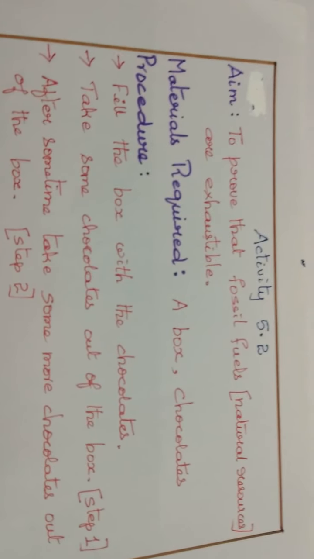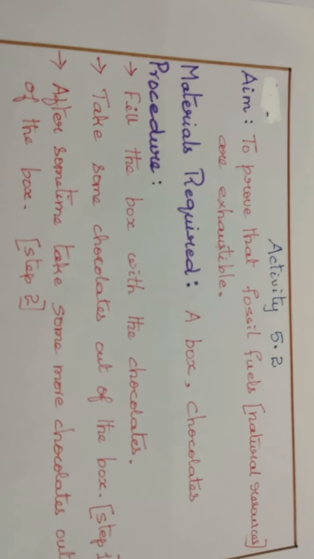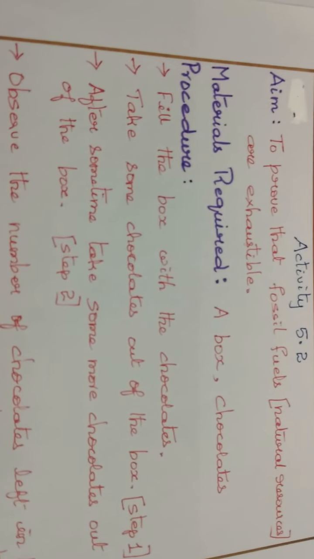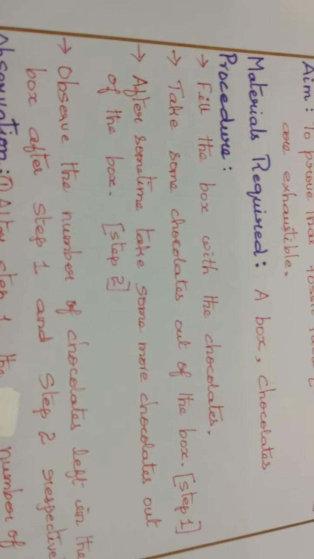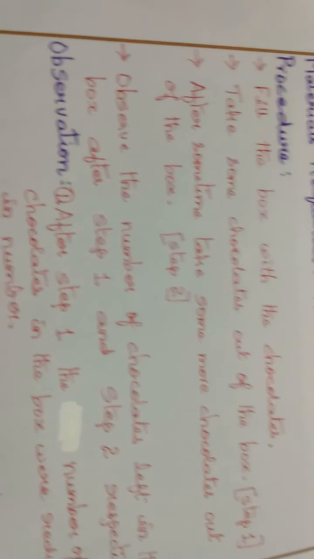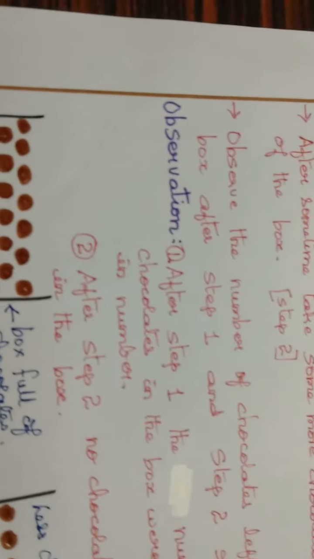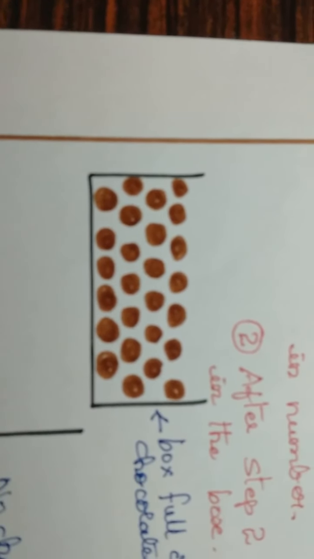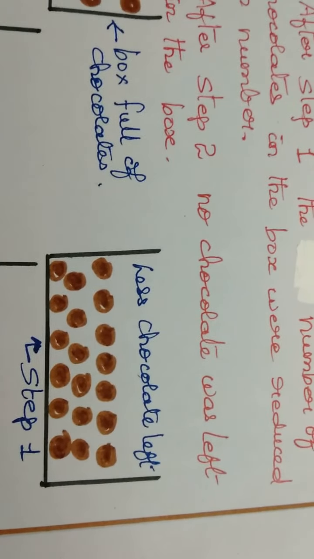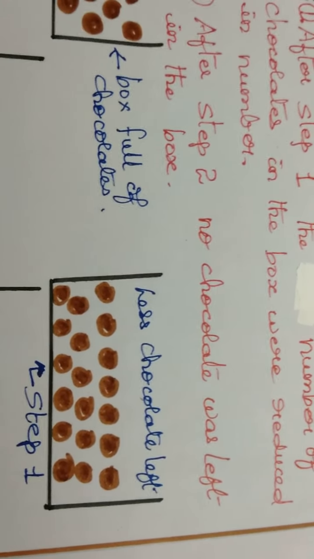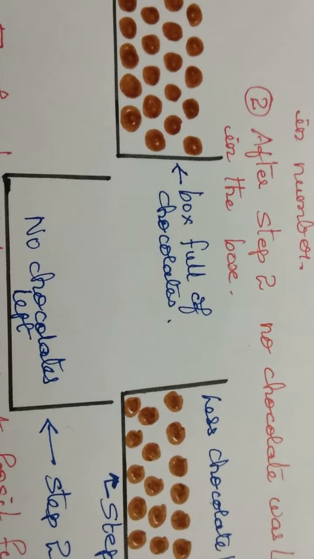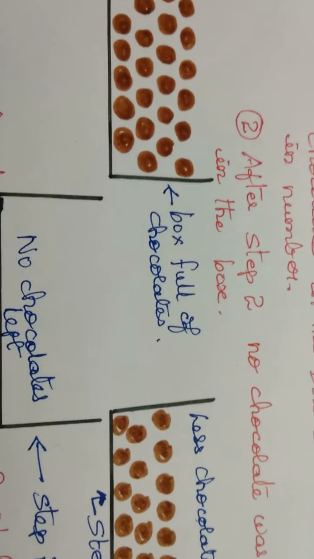Naturally, we will like more chocolates than earlier. And what we see, how many chocolates are left in the box after step 1 and step 2, you yourself can observe in this diagram. See, first the box was full of chocolates. Now when we did the first step, fewer chocolates are left in the box. And in step 2 we have taken all the chocolates, so no chocolates are left in the box. Is it not?